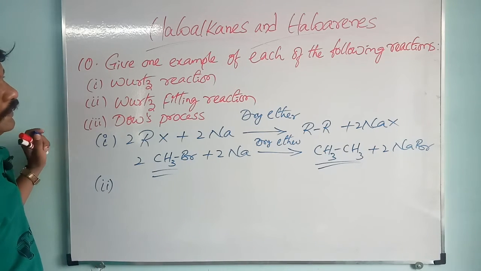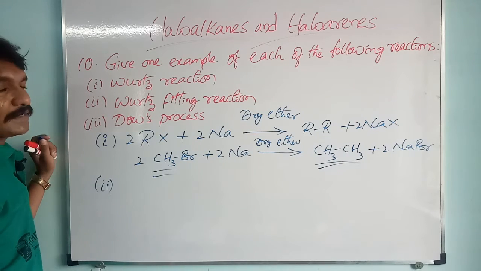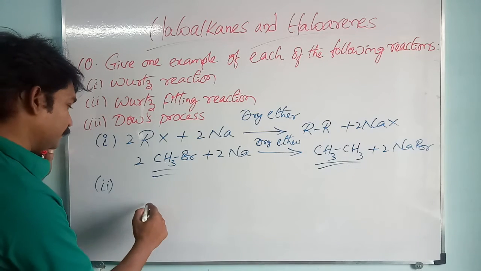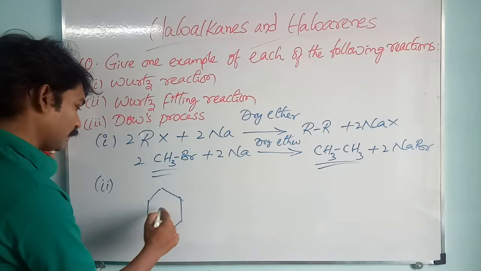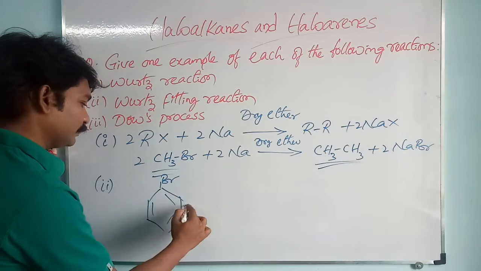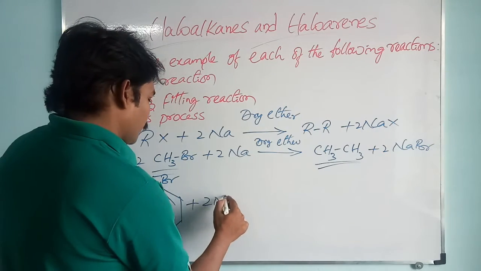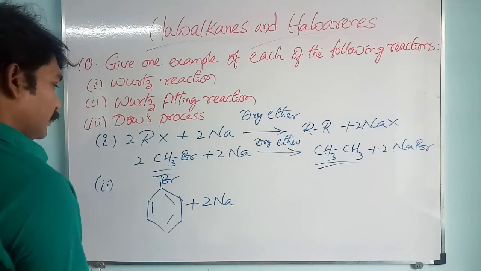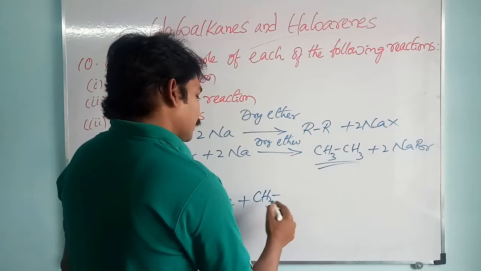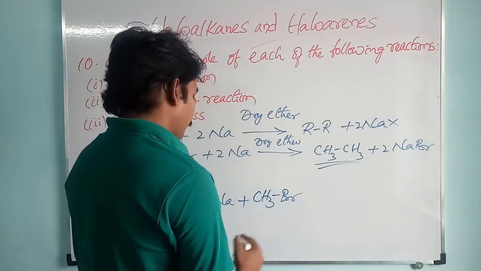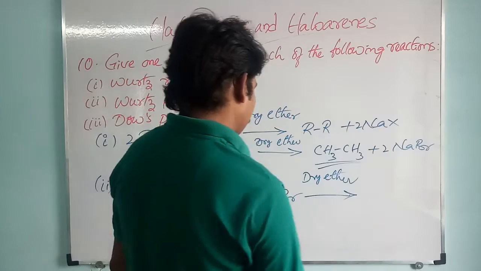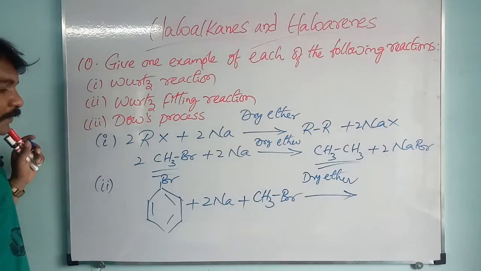Next, the second one. In the case of the Wurtz-Fittig reaction, we are going to synthesize toluene from bromobenzene. Let us take bromobenzene. It is treated with 2 atoms of sodium in the presence of bromomethane, and it also takes place in the presence of dry ether. Then what will happen?